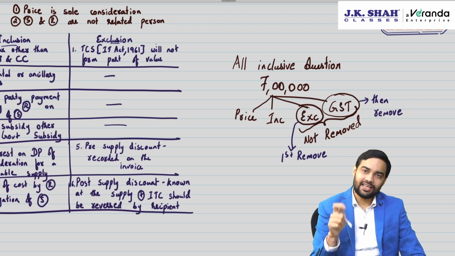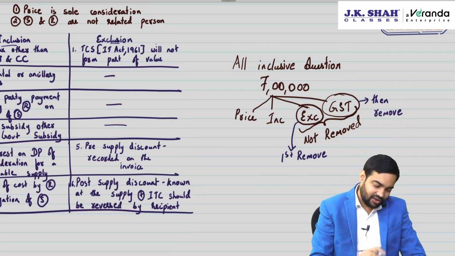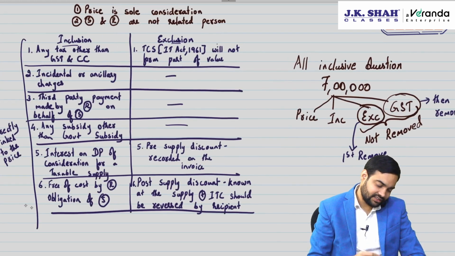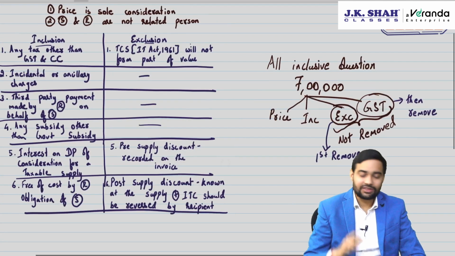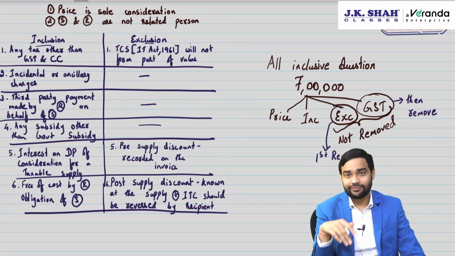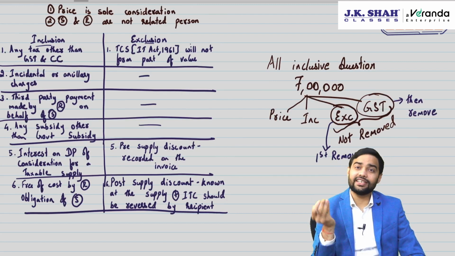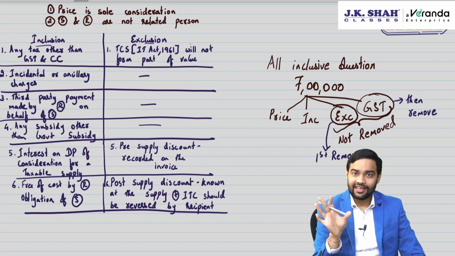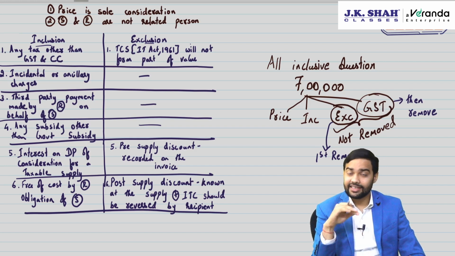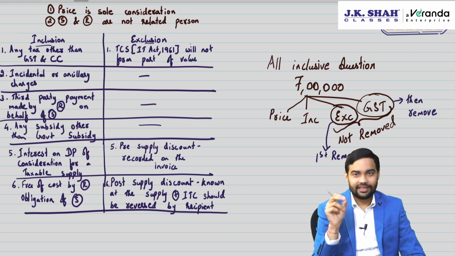Also be very careful whether all these points have been considered or not considered. Say suppose subsidy is already considered, then if it's a government subsidy and it is already considered, you have already deducted it, don't deduct it again. If other subsidy is already considered, that means you have deducted it, then add it back so that it can be made liable to GST.